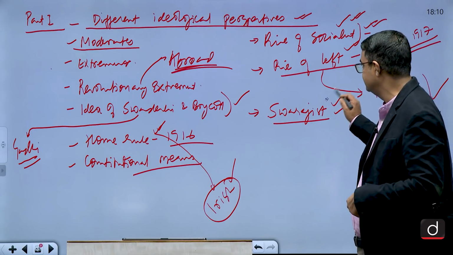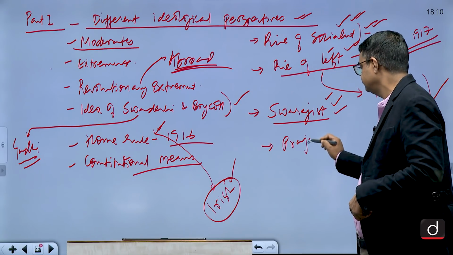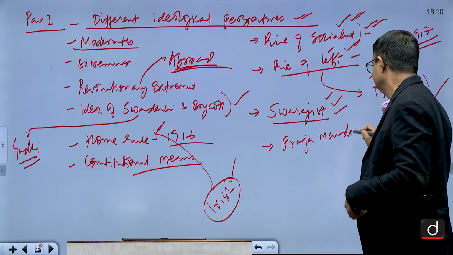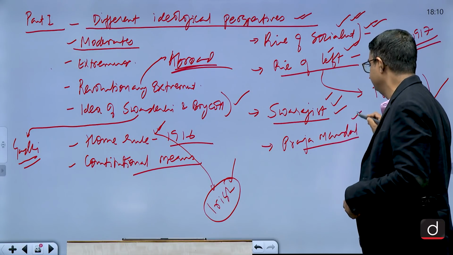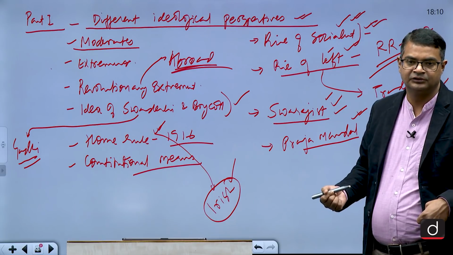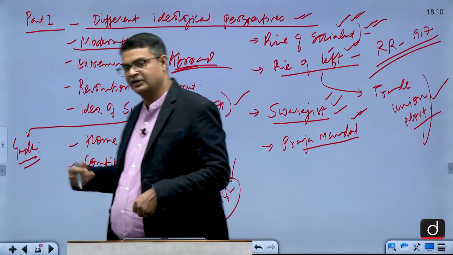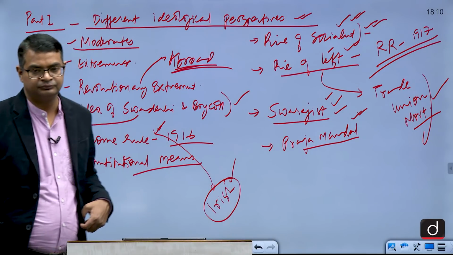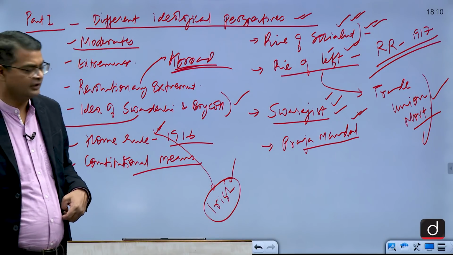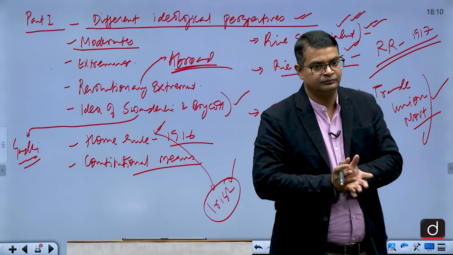So Swarajists were there, left were there. There was Praja Mandal movement also, the participation of the people from princely states. So it was not a Congress movement, though it was merged with the Congress movement during the time of Quit India movement. Getting the point?